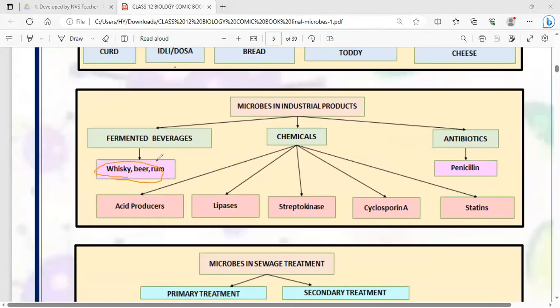Fermented beverages include whiskey, beer, rum, and chemicals include acids and enzymes like lipases, streptokinases, cyclosporin A, statins. Antibiotics include penicillin, which was the first antibiotic to be discovered.